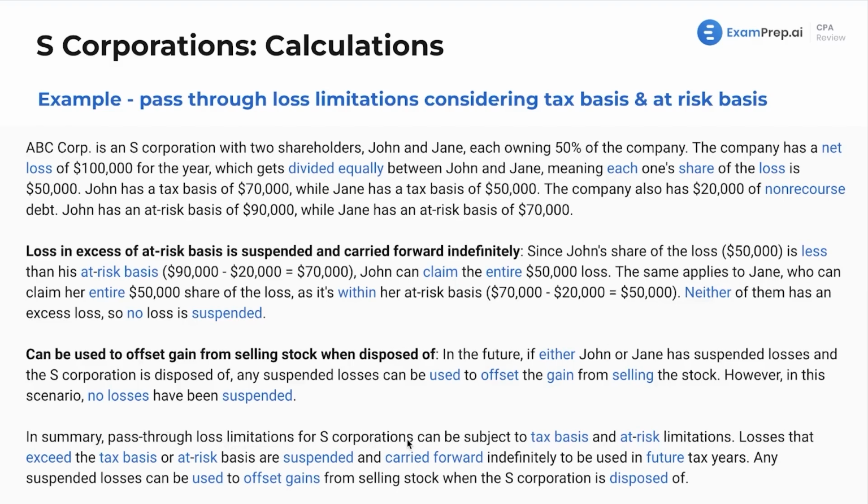Now, in summary, we got to check for both of these, the tax basis and at-risk limitations. Losses that exceed the tax basis and at-risk basis are suspended and carried forward indefinitely to be used in future tax years. Any of these suspended losses can be used to offset gains from selling stock when the S-Corp is eventually disposed of. Keeping this on your mind at all times, you never know where it's going to pop up. You're doing great. You're doing wonderful. We're powering through to the next one.